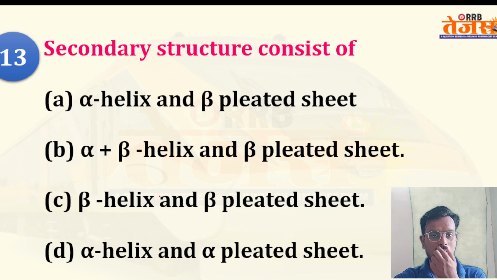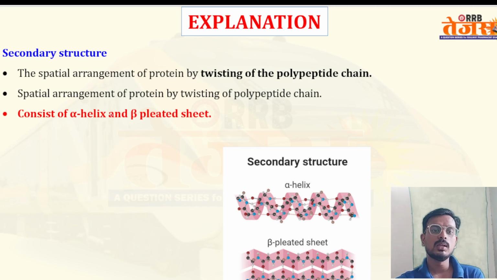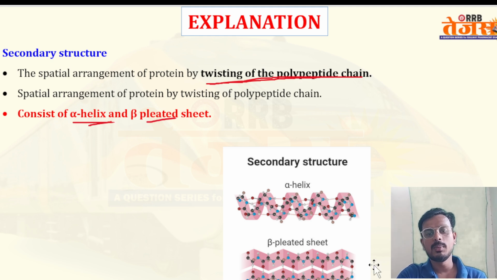Coming to the next question, secondary structure of the protein. It consists of alpha helix and beta pleated sheet. This question has also been asked several times in exams. The secondary structure is the spatial arrangement of protein by twisting of the polypeptide chain, consisting of alpha helix and beta pleated sheet.